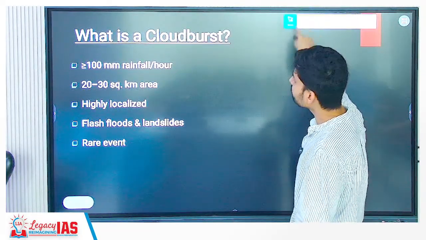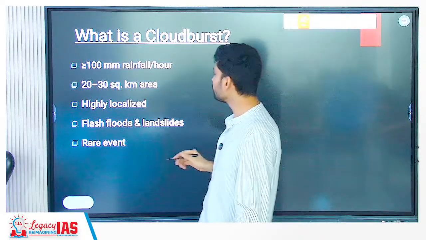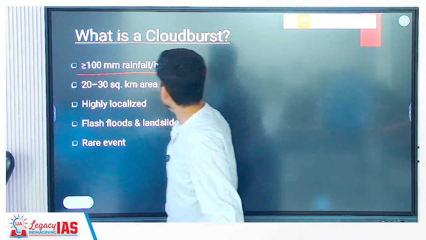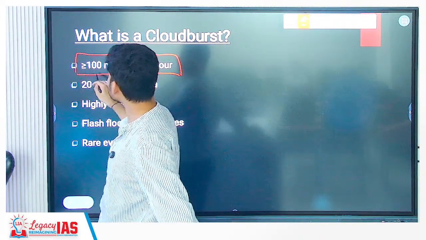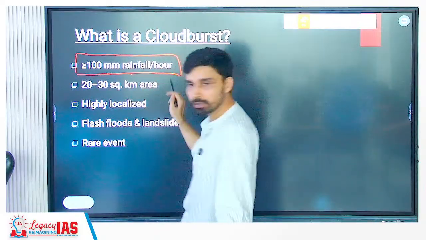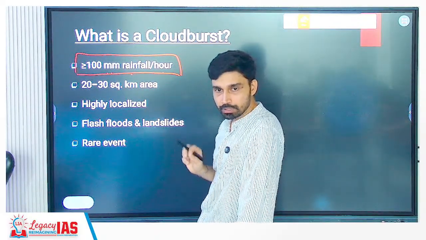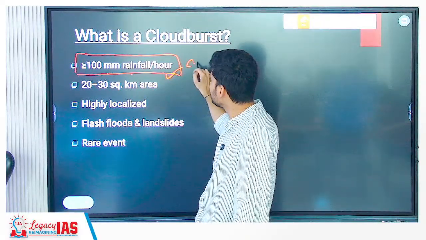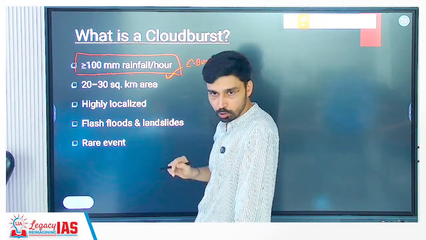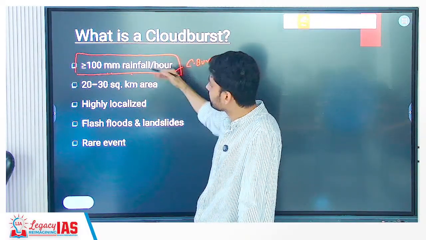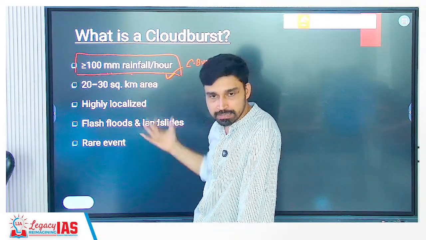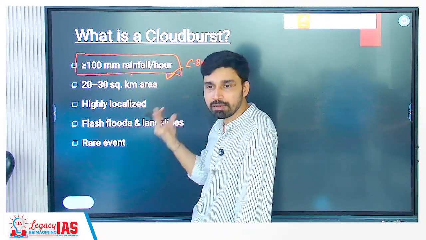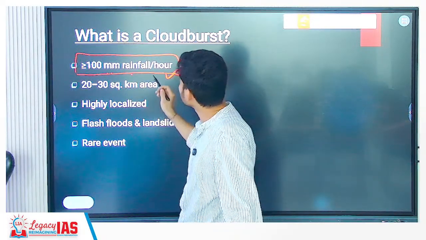So what does IMD say can be referred to as cloudburst? What kind of heavy rainfall? If rainfall is more than or equal to 100 millimeter per hour, then we can say this rainfall is the result of which event? Cloudburst event. If rainfall is heavy but lesser than this value, we can say that it is just a long rainfall or very heavy rainfall, right? Not a cloudburst.